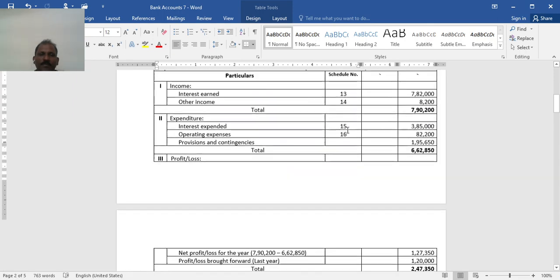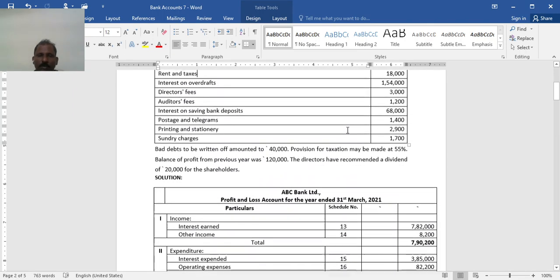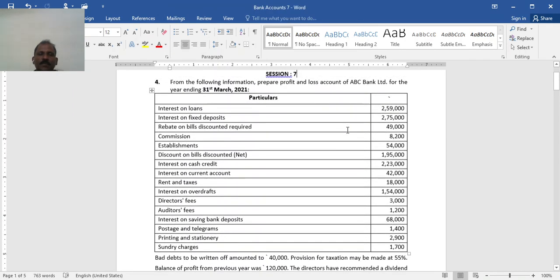First problem. From the following information, prepare profit and loss account of ABC Bank Limited for the year ended 31st March 2021.